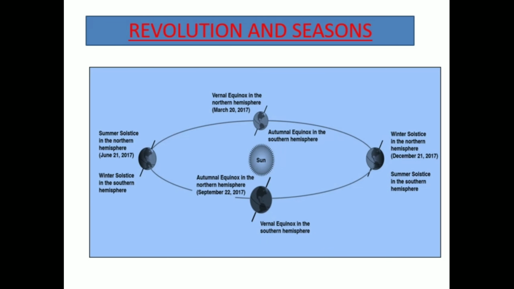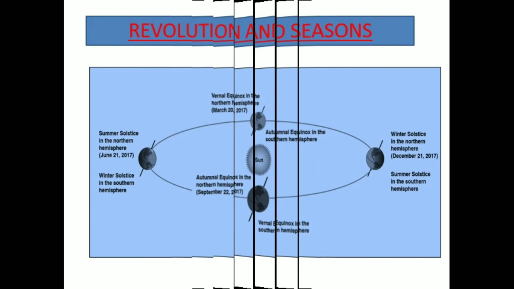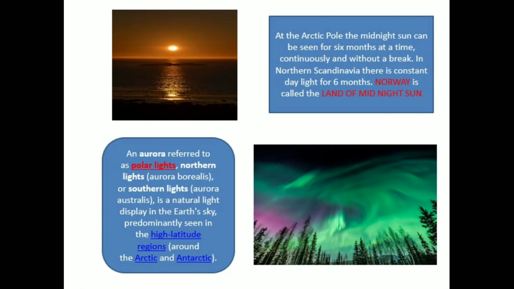This is the picture of the revolution and seasons that happen on the earth. At the Arctic pole, the midnight sun can be seen for 6 months at a time, continuously and without a break. In northern Scandinavia, there is constant daylight for 6 months. Norway is called the land of midnight sun.